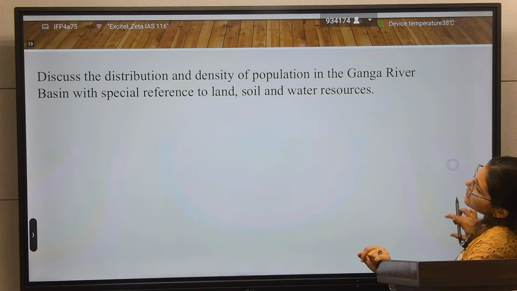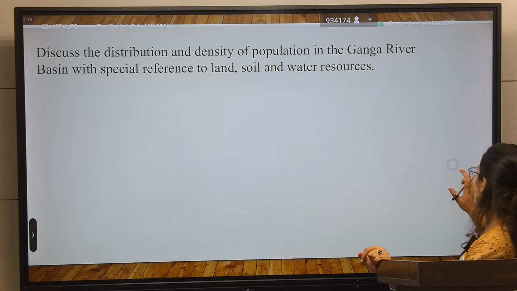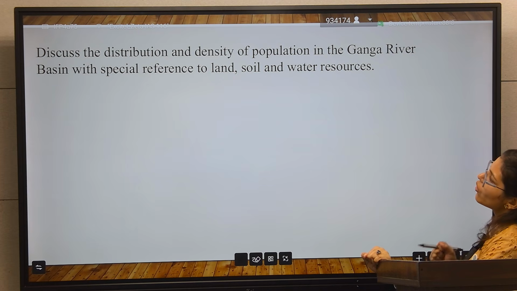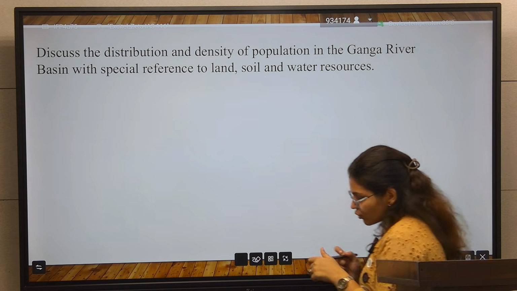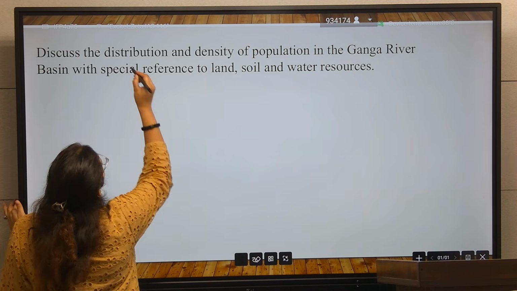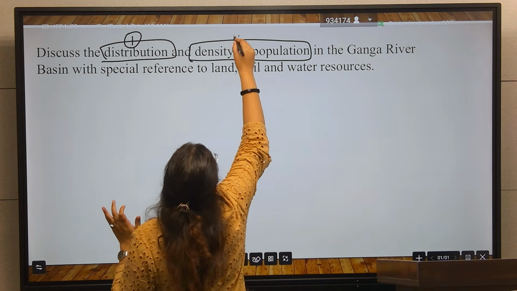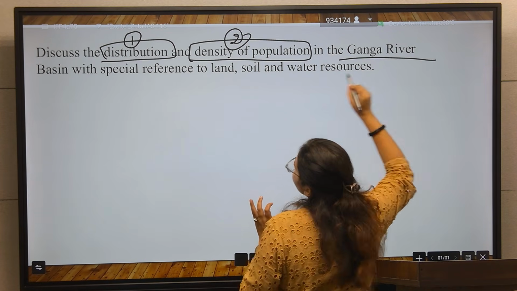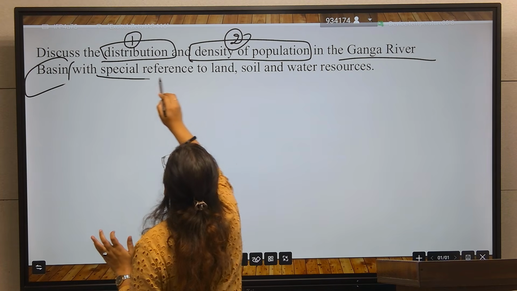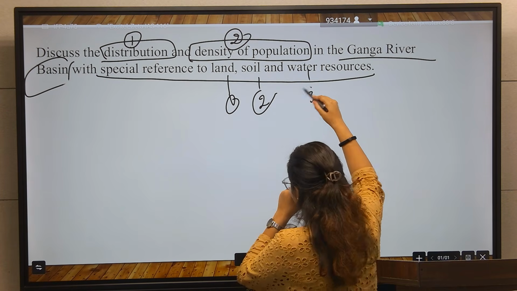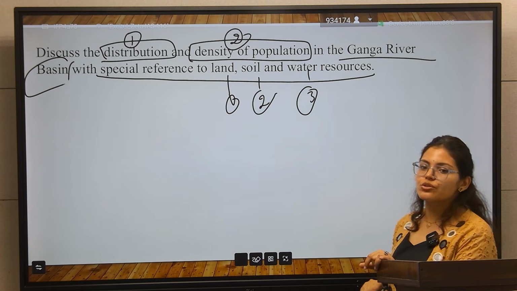Our question is, discuss the distribution and density of population in the Ganga river basin with special reference to land, soil and water resources. So the question says that you have to discuss first the distribution, then the density of population in the Ganga river basin with special reference to first land, second soil and third water resources.